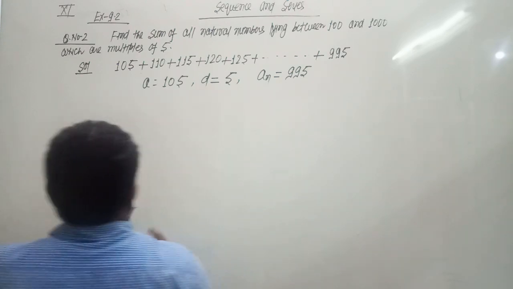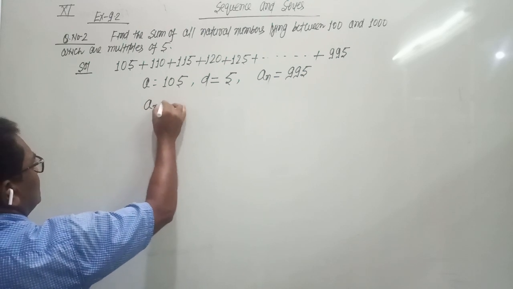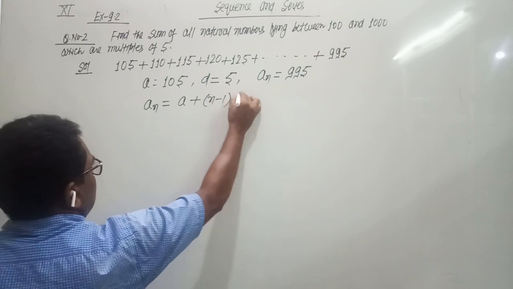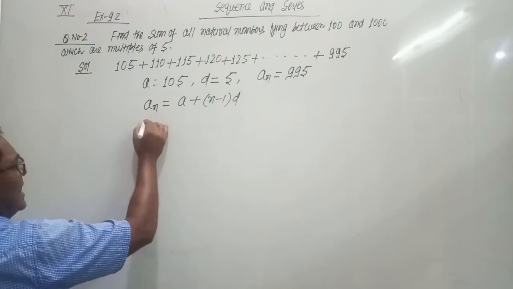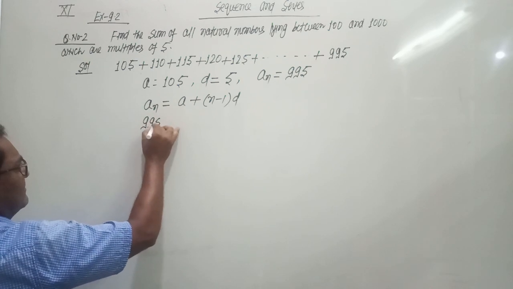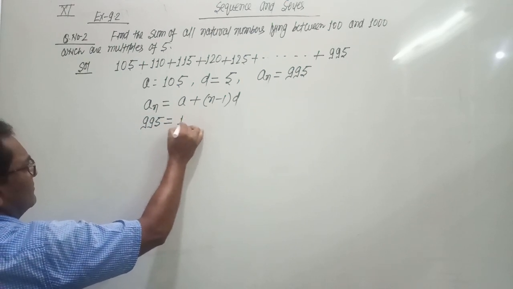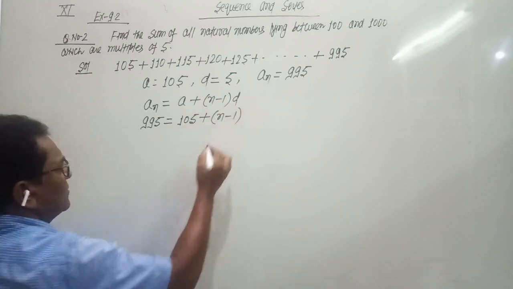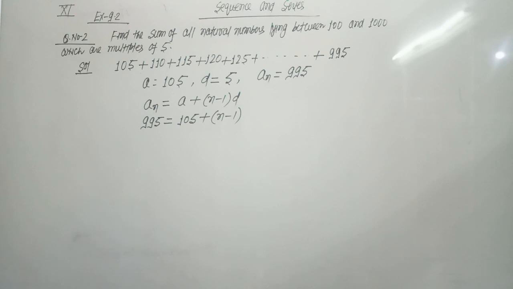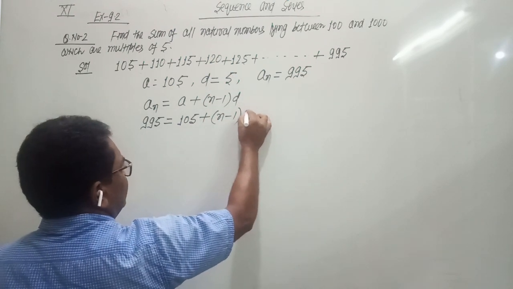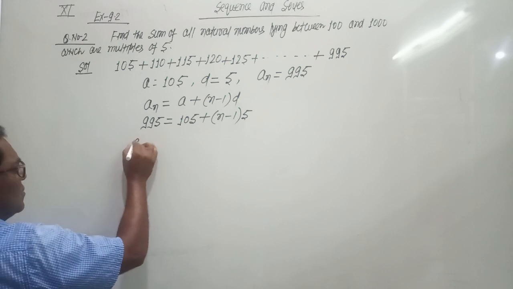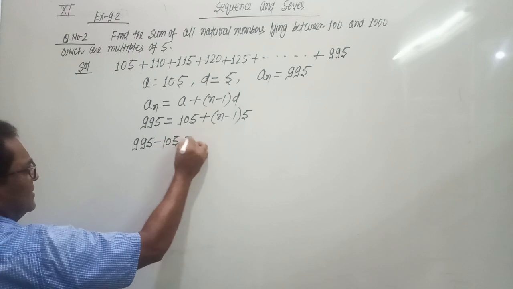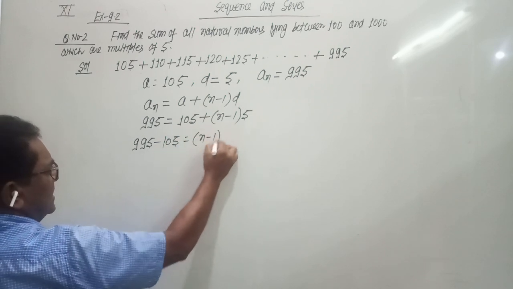So we use the formula AN equals A plus N minus 1 into D. The value of AN, the last term, is 995 and the value of A, the first term, is 105. We have to calculate the number of terms, N. And the common difference is 5. 105 will go on the left side. So 995 minus 105 equals N minus 1 into 5.